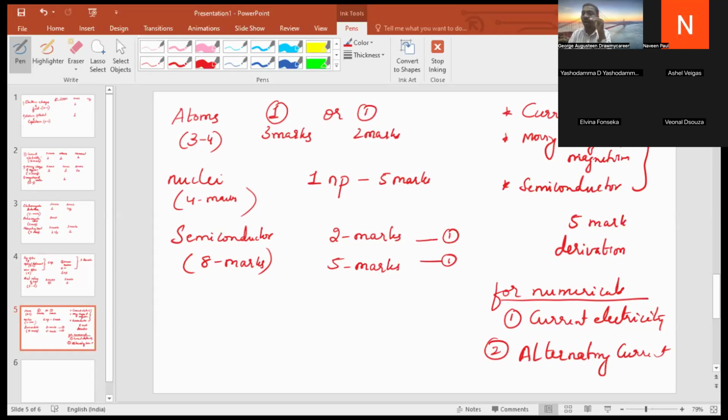And for other numericals, from the first two chapters, they might ask what is the electric field, or they might ask the potential. So they might ask a problem from those chapters, or they might ask a problem from nuclei. The probability is there. We cannot assure you, but on the basis of past question papers, we can guarantee a little bit that from this area they might pick the problem.